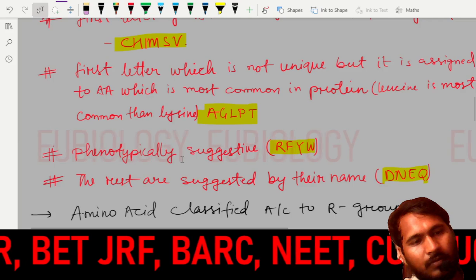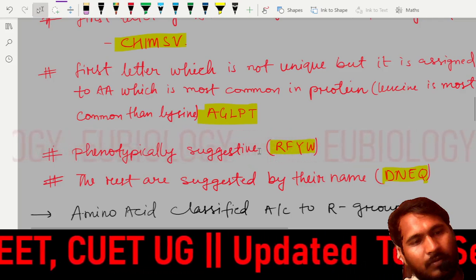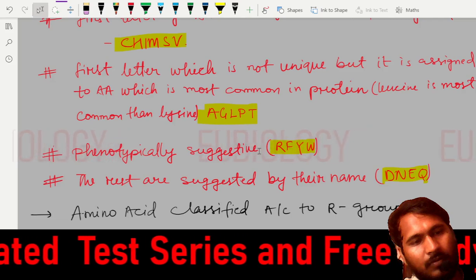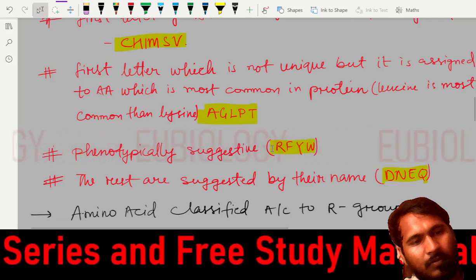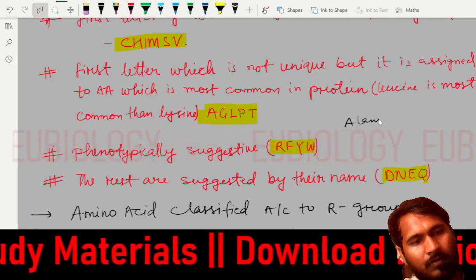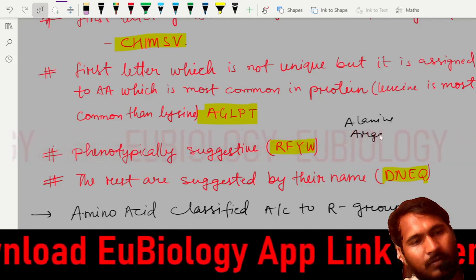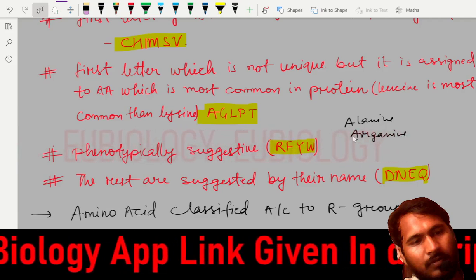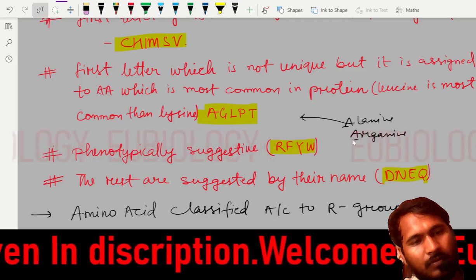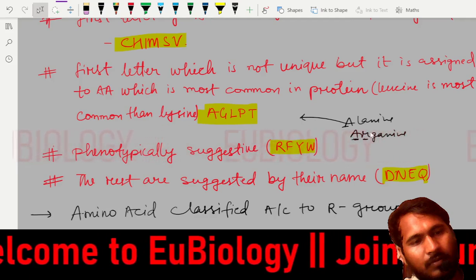Now, the phenotypically suggestive names. There is another amino acid, arginine. Arginine also starts with A, and alanine also starts with A. So we cannot give A to both of them. We already gave A to alanine, so this A cannot be given to arginine. So what we'll say is, while speaking, you get the R first.